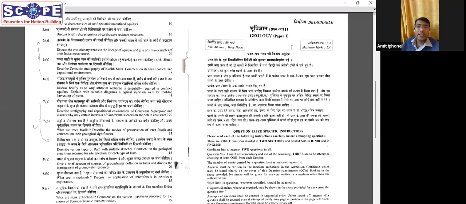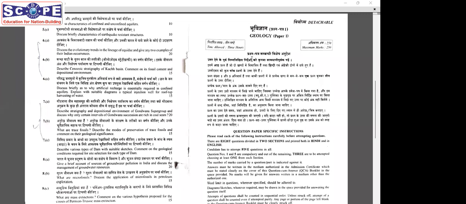6 is a very easy question, A, B, and C. But again, if you look at all the 3 questions, 6A is from paleontology, 6B is from stratigraphy, and 6C is from our hydrogeology. Again, all the different topics have been covered. It's not from a single topic.